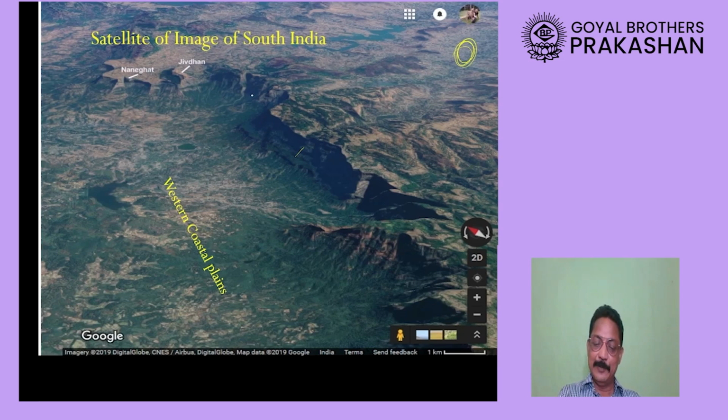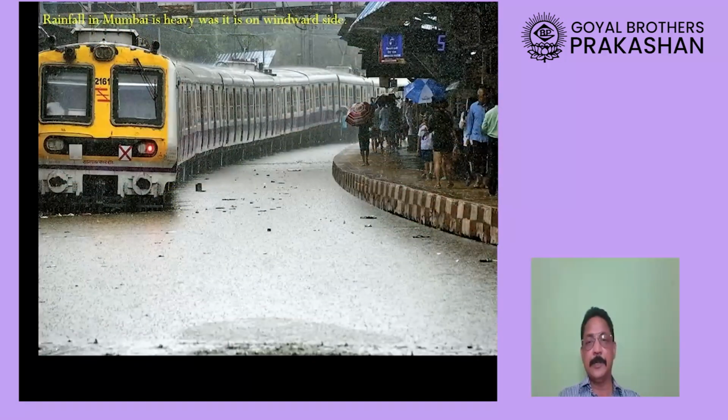Yes, Western Ghats will block the winds, therefore the western side will receive more rain. That means the western side will be having more trees. So here the climate will be comparatively cooler as compared to the other side where the greenery will be less. So in this way we understand that the relief feature plays a very important role.